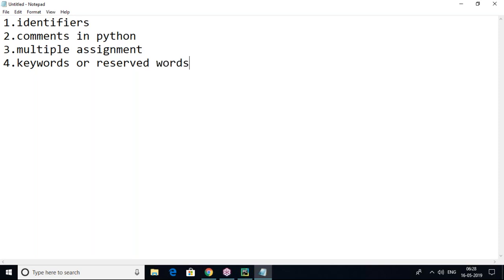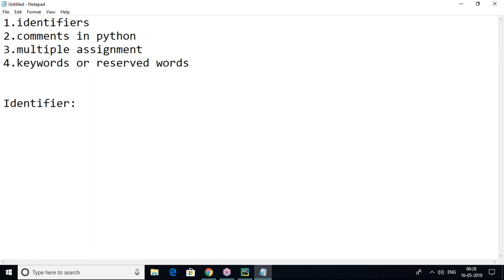We'll see that. So just now we talked about indentation. That is clear. So let's start with identifiers. What is an identifier? In Python, any name is called an identifier. Yes. How can I identify a person? With a name.